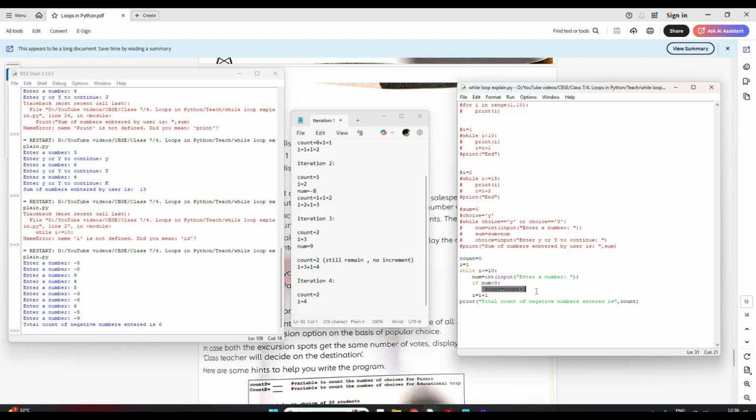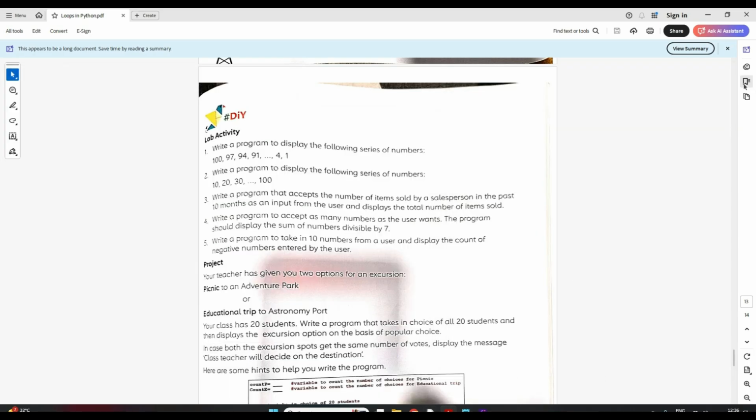Is it clear, students? I hope it was very line by line. I tried to explain to you how the iteration goes on. Clear? Now students, let us write a simple program on this. I would suggest first you all try and then see my code.